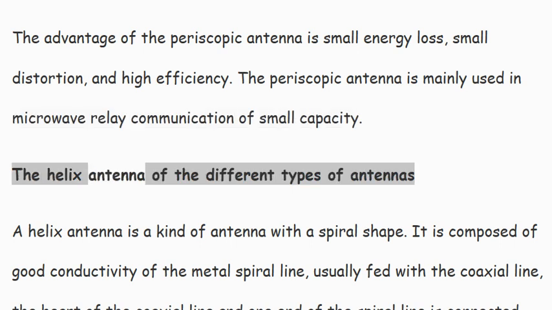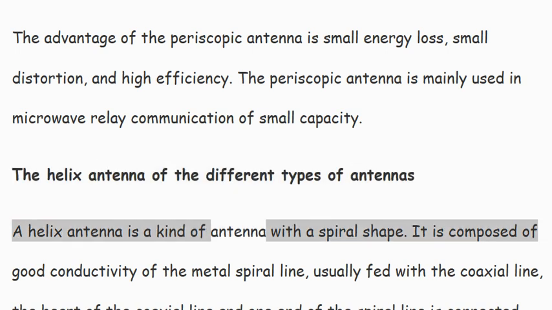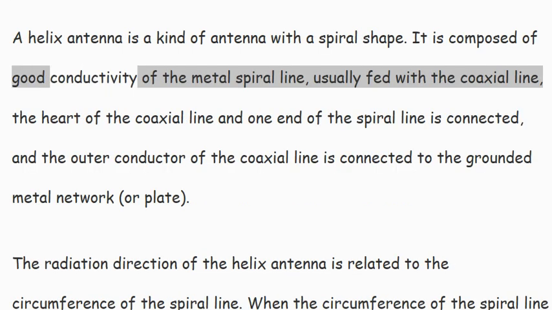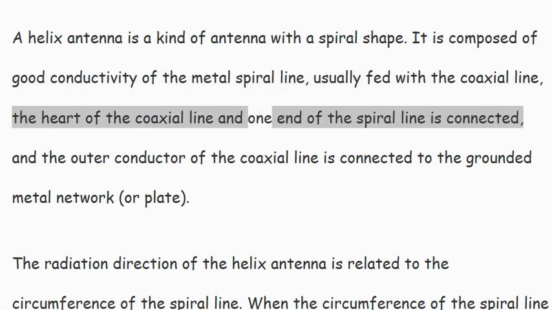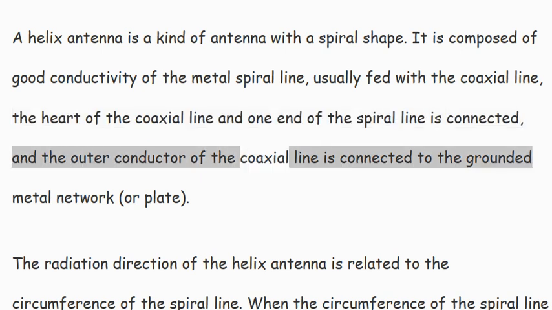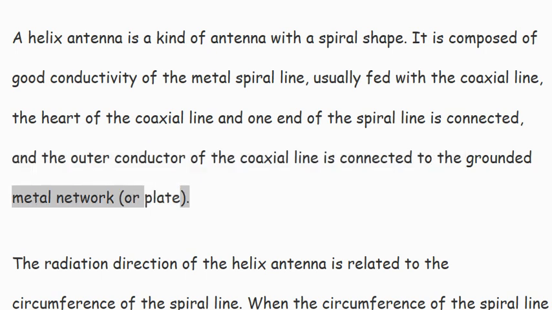The helix antenna of the different types of antennas. A helix antenna is a kind of antenna with a spiral shape. It is composed of a metal spiral line with good conductivity, usually fed with a coaxial line. The center conductor of the coaxial line is connected to one end of the spiral line, and the outer conductor of the coaxial line is connected to the grounded metal network, or plate.